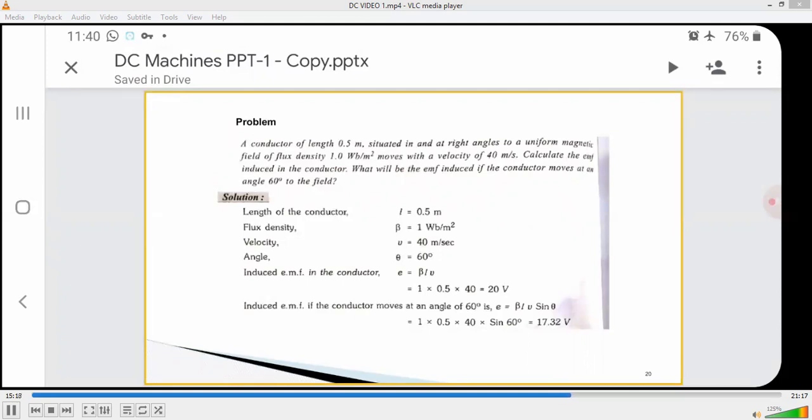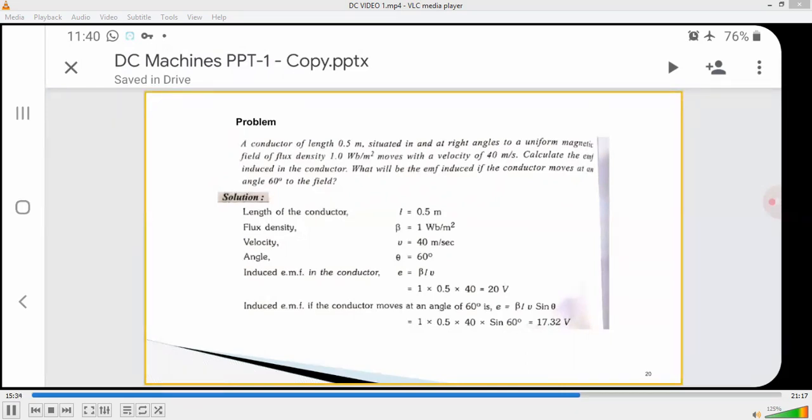Calculate the EMF induced in the conductor. What will be the EMF induced if the conductor moves at an angle of 60 degrees to the field?